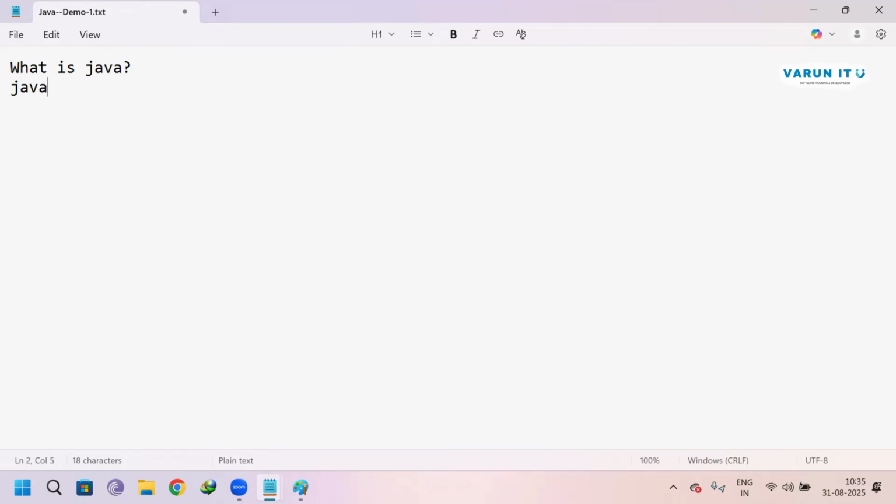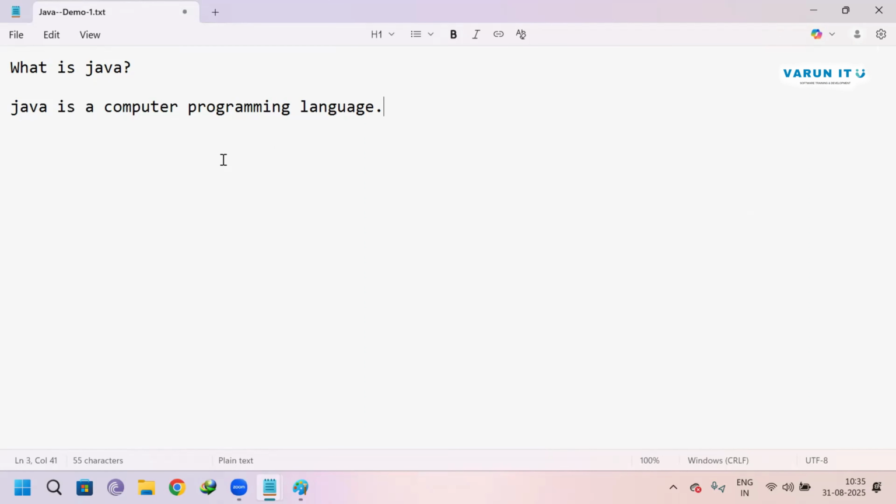What is Java? Most of us know Java is a computer programming language. We are saying that Java is a computer programming language. What is this programming language?